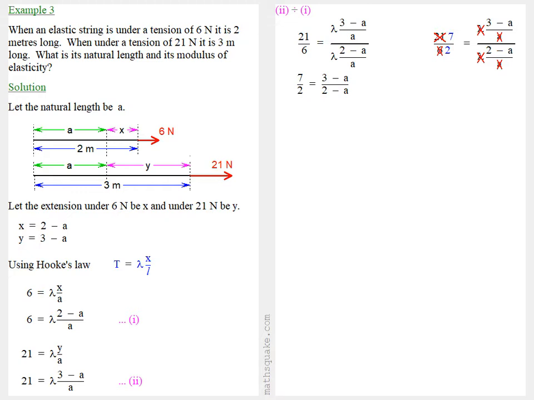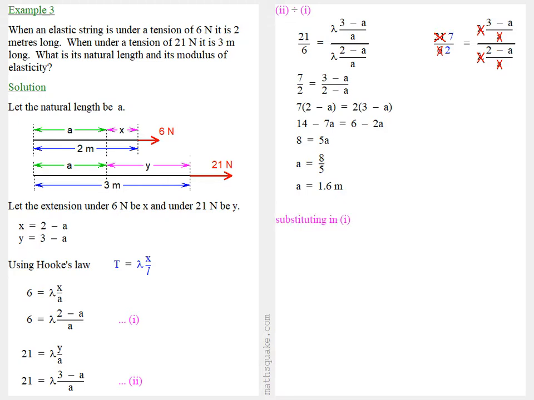Now, if we multiply both sides by 2 and 2 minus a, we get 7 into 2 minus a equals 2 into 3 minus a. Expanding the brackets, 14 minus 7a equals 6 minus 2a, which we can simplify to 8 equals 5a. So if we divide both sides by 5, we get a is equal to 1.6 meters.